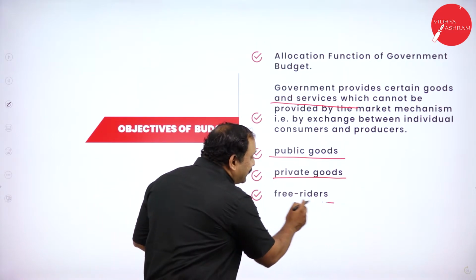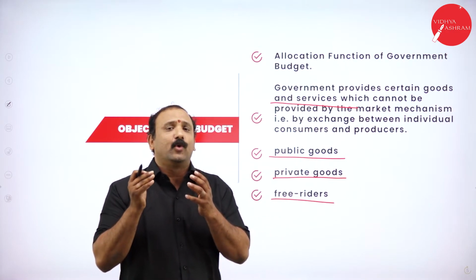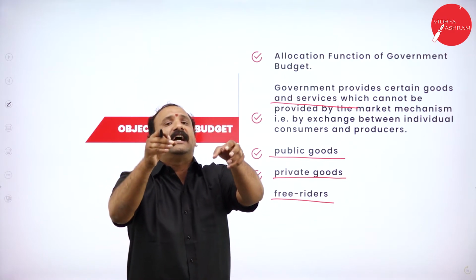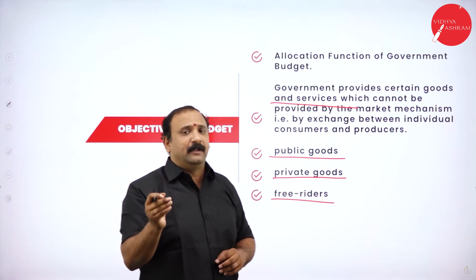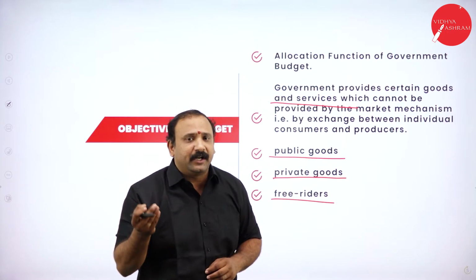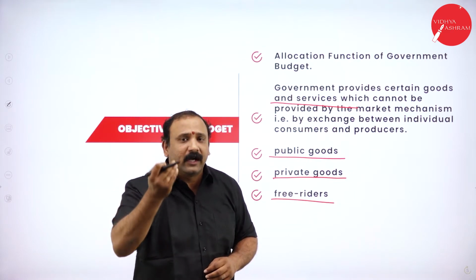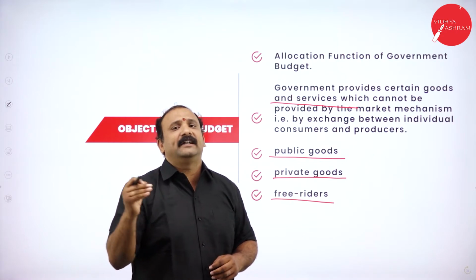Then we have free riders. Free riders are cases where the government is not going to charge you any money for utilizing that specific service or objective. For example, we have parks for children to play. These parks have been built by the local government, keeping in mind the citizens of that native place.